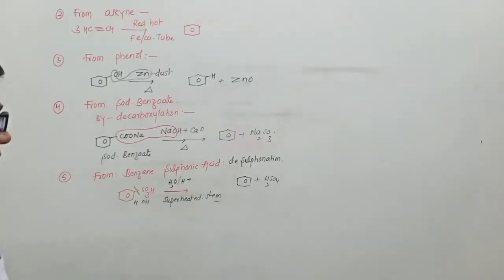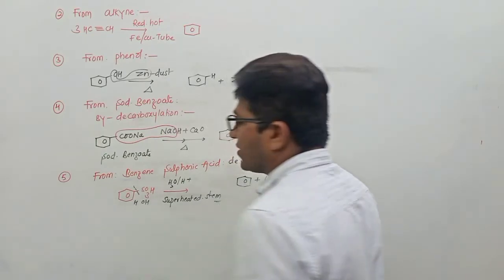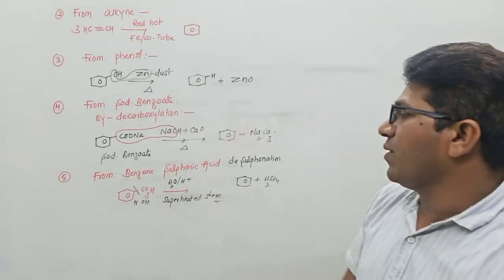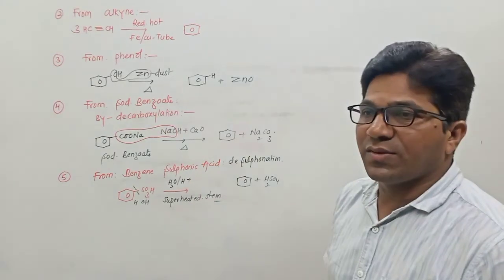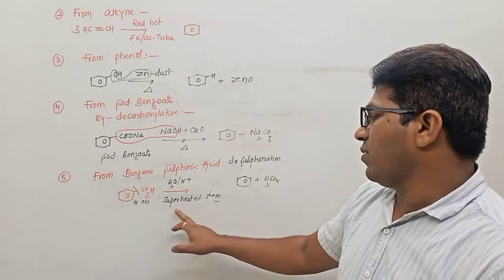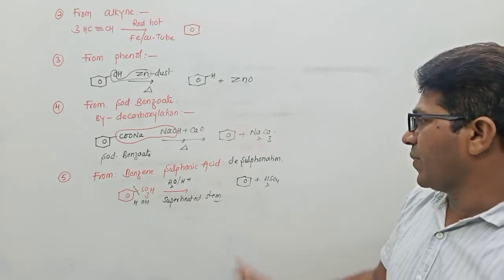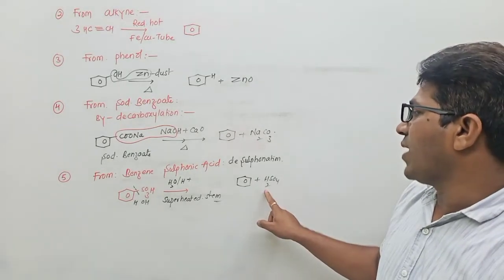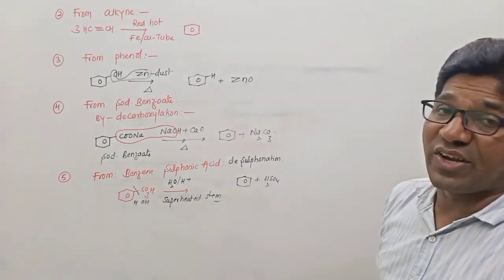See here, what is the statement? Benzene sulfonic acid on acidic hydrolysis or superheated steam gives benzene.